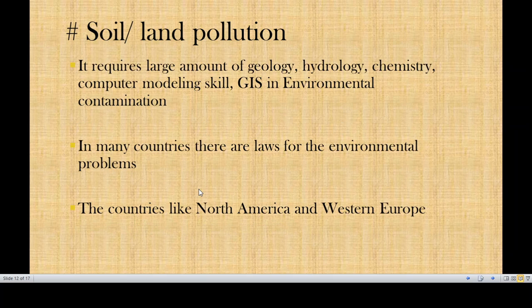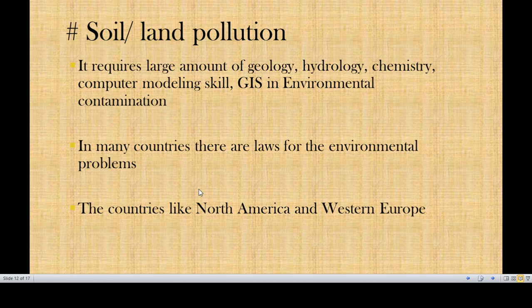So soil mapping is one of the important criteria. It means the study of soil mapping to understand the soil and the types of pollutants included in it, which is basically a study of geology. So we try to study the chemistry, maybe hydrology and geology. That means we try to understand soil through some kind of chemical systems, and this is done more in industrial parts, because industries are releasing large amounts of chemical substances into the land as pollutants